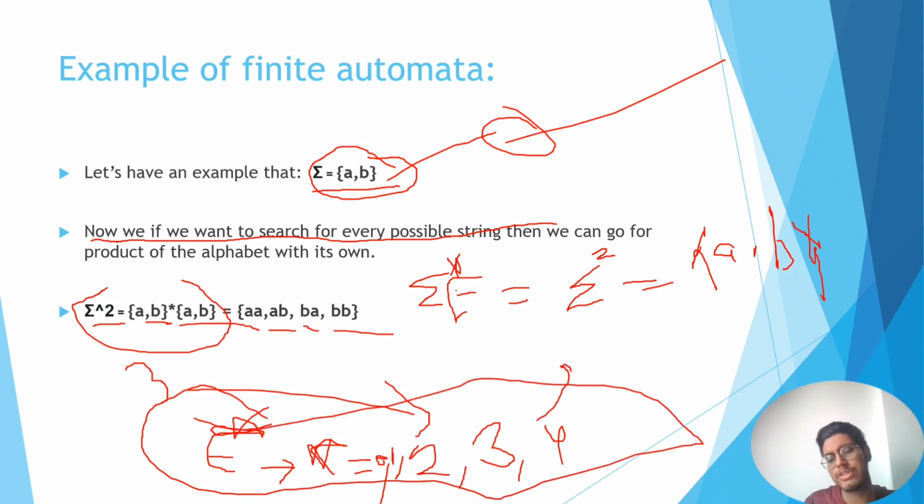So any string which is possible will be from Σ star, right? If I have a, b, b, b, something like that, so Σ's power can be something which satisfies all these constraints, right? So in this slide we can conclude that Σ's power can be 0 to n, and Σ to the power star will be the universal set for all the strings which are possible, right?